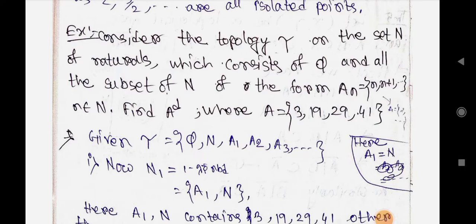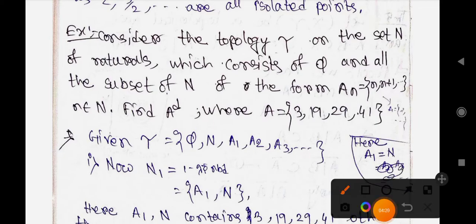Next, consider the topology tau on the set N of naturals consisting of phi and all the subsets of N of the form An equals {n, n+1, ...}, where n belongs to N. Then find A to the power D, where A equals {3, 19, 29, 41}.